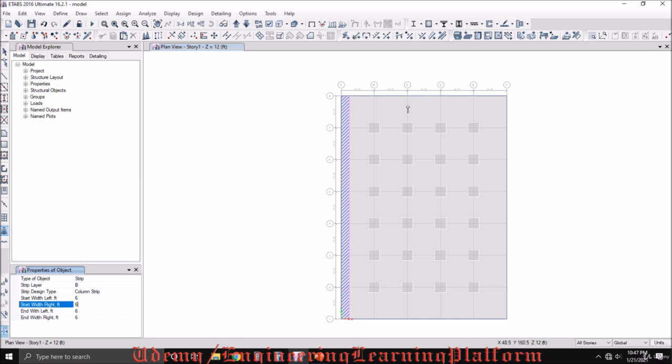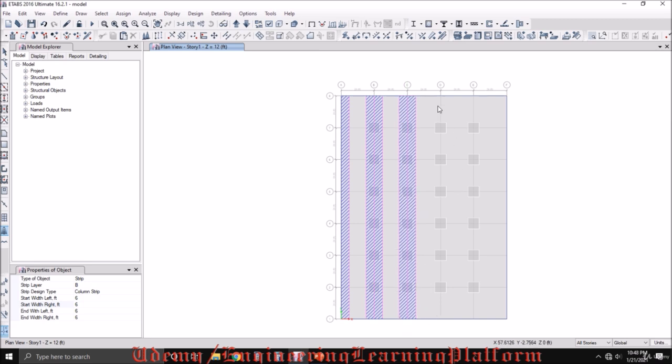Now drawing the center column strips. The column strips must be above the supports as we are using the direct design method, so moment distribution is carried by the strip as it uses some coefficients to distribute the moment over the span of the slab.